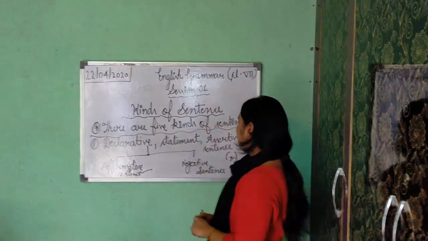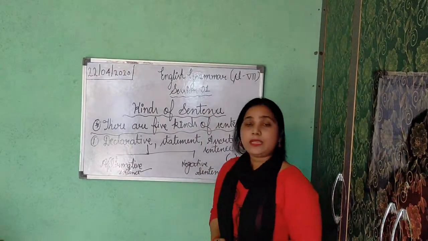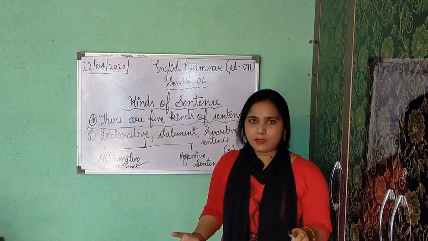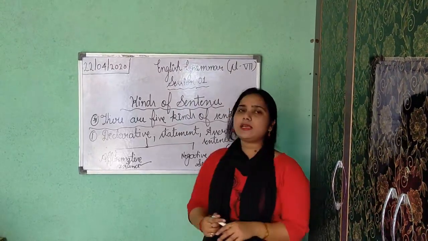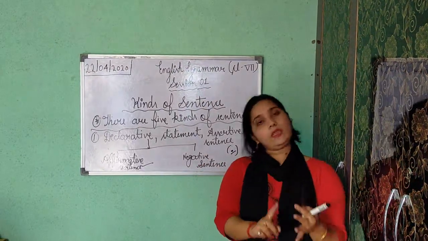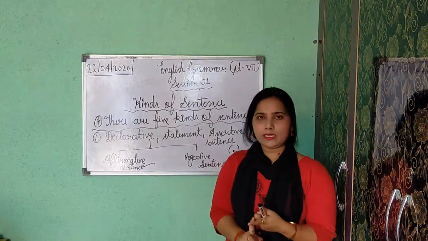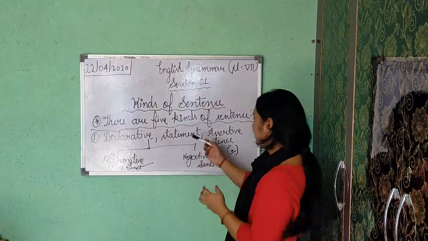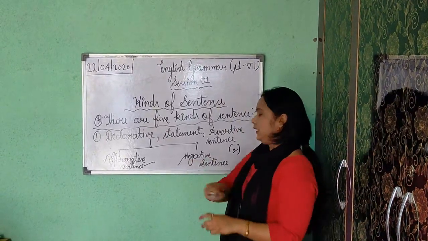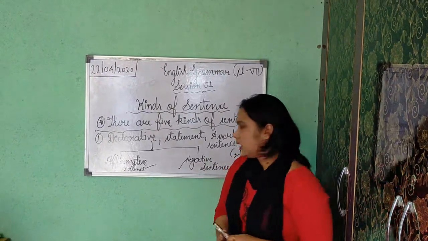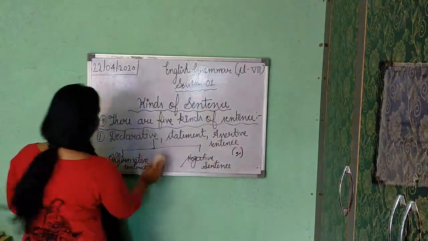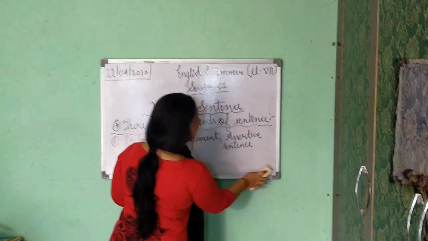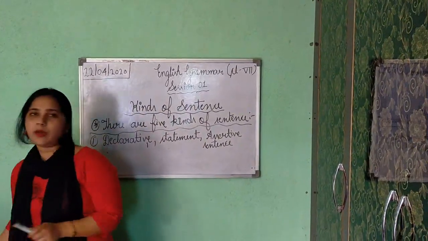Now, negative sentence. Negative sentences show negation or negativity. In a negative sentence, you will get words like no, not, never, nothing. If you are getting a word which shows negation or negativity, it goes under negative sentence. Okay? Now, let's see some examples. Affirmative. First of all, I will give you an example of an affirmative sentence.